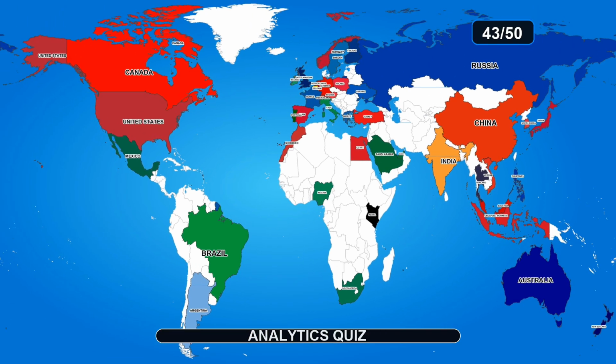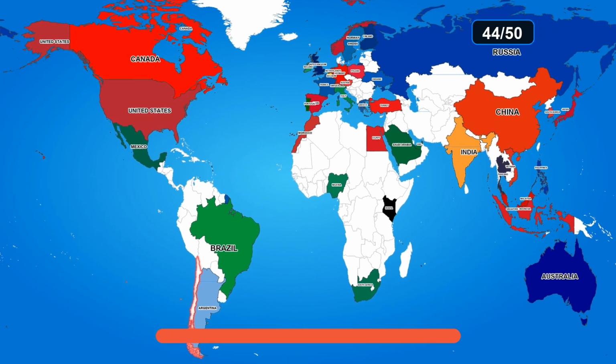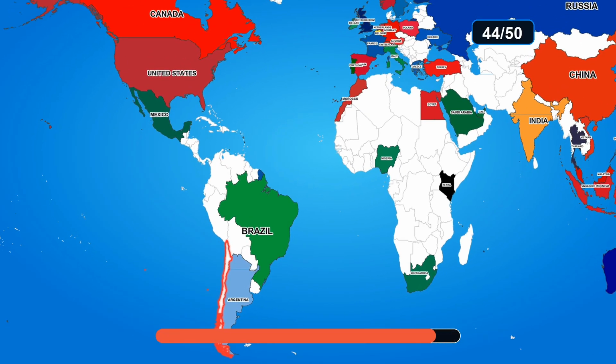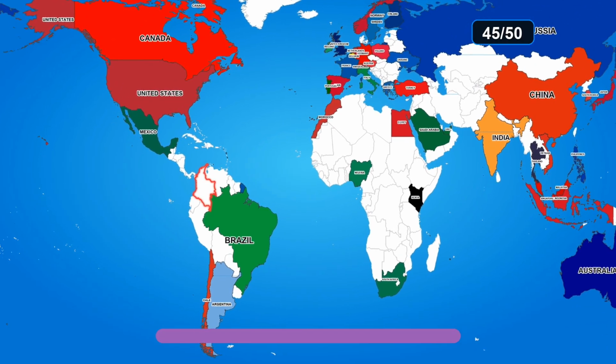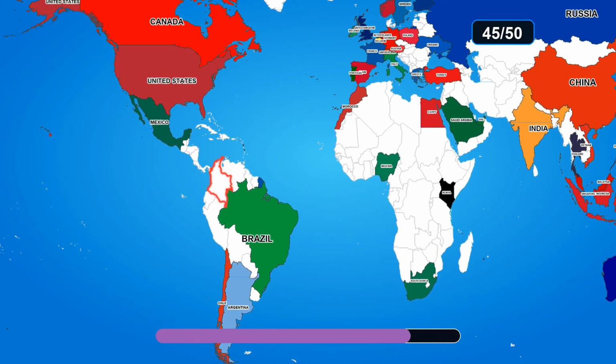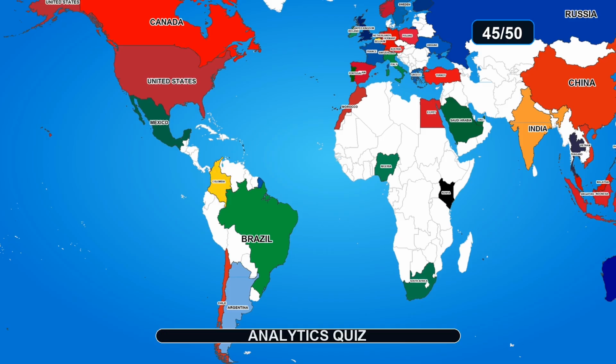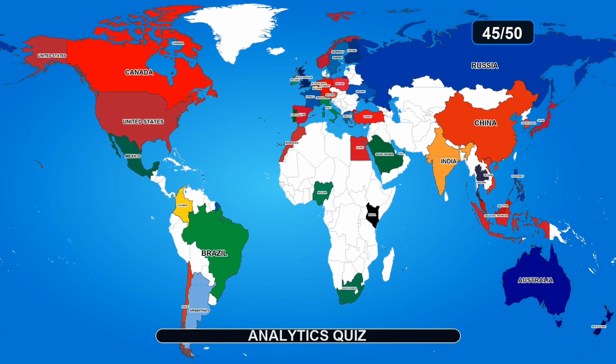Guess the country on the map. The answer is New Zealand. Guess the country on the map. The answer is Chile. Guess the country on the map. The answer is Colombia.